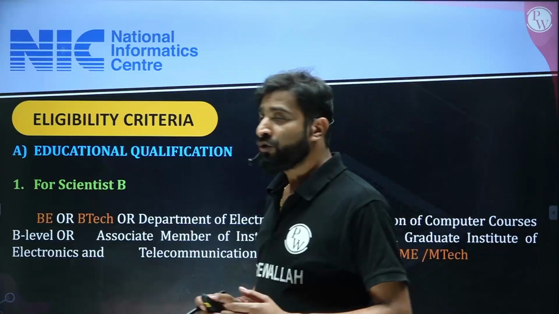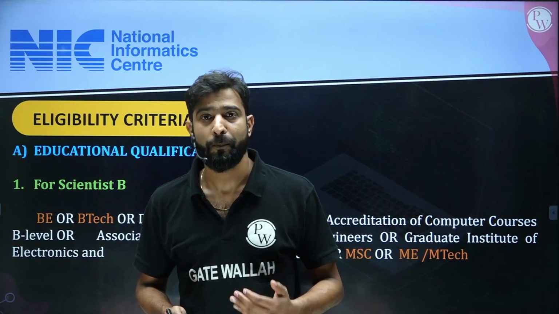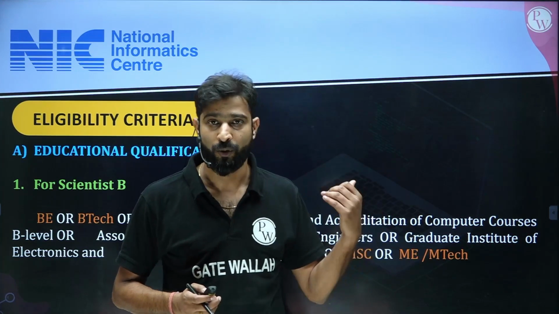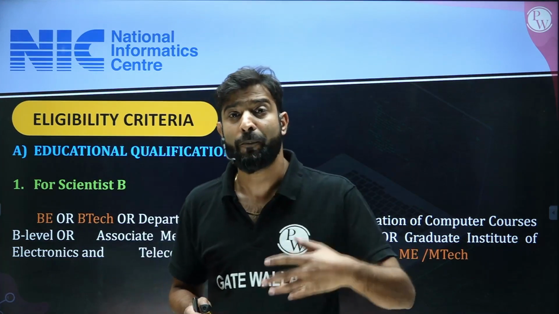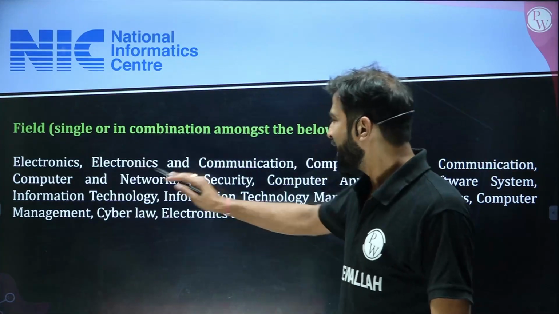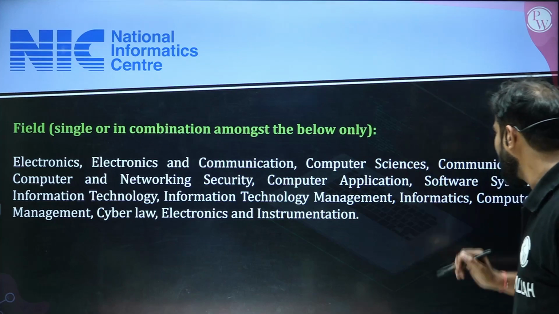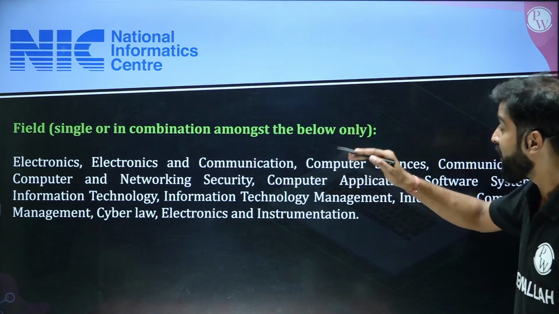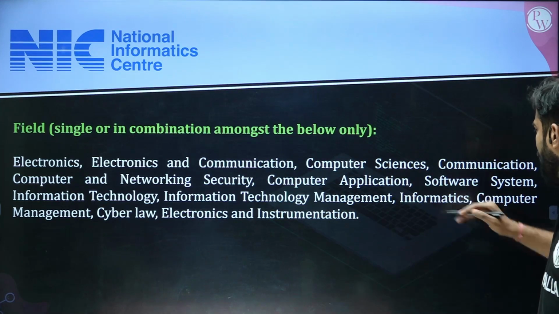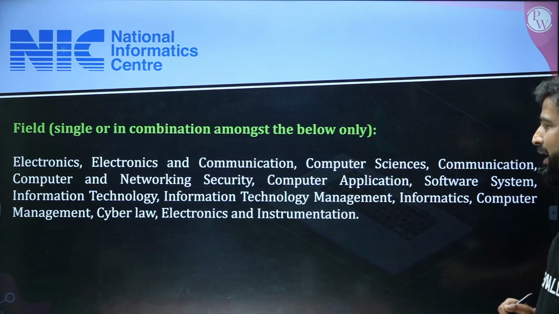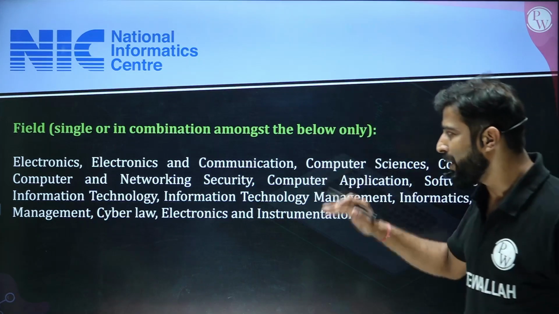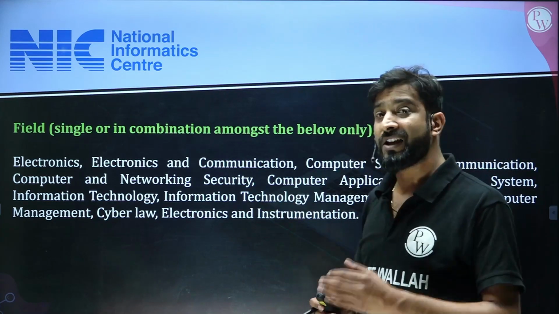Now, what should be the qualification for this? So everyone, BE, BTech, MSc, MCA are eligible. Sir, which branches are eligible? So my dear friend, the branches are electronics, electronics and communication, computer science, communication system, computer and networking security, computer application, software system, information technology management, informatics, computer management, cyber law, electronics and instrumentation.